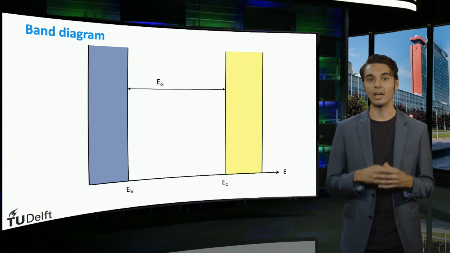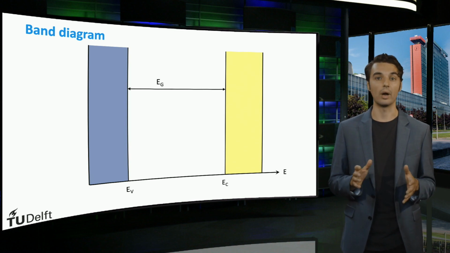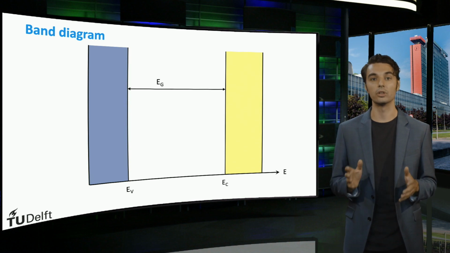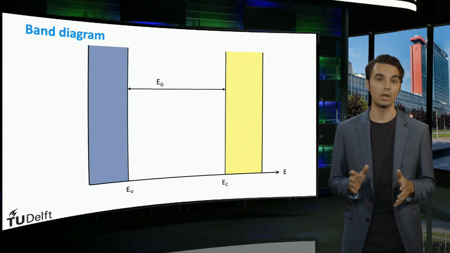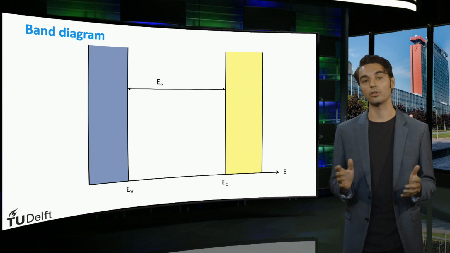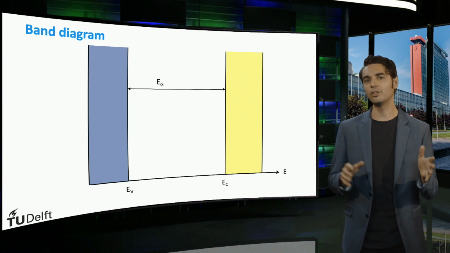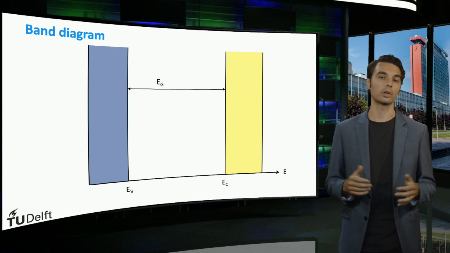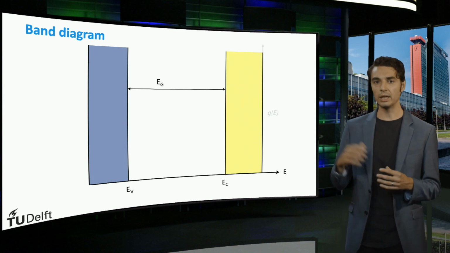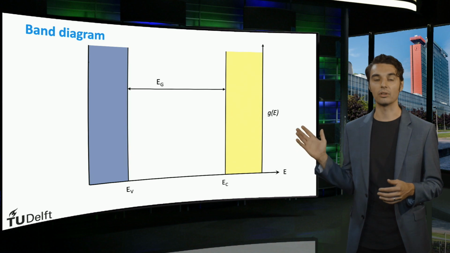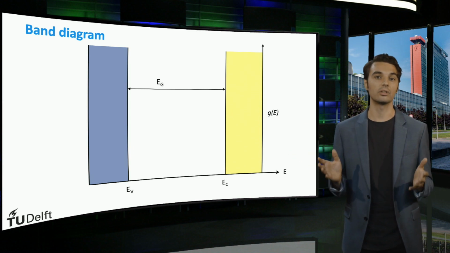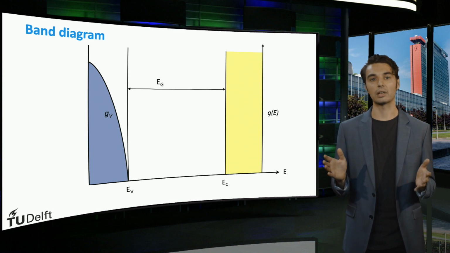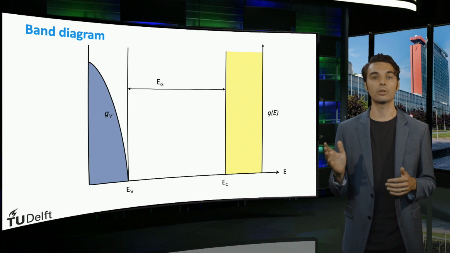The density of energy states, or DOS, which we denote as G, is an important parameter that tells us the number of allowed energy states per unit volume as a function of energy. So it basically gives the density of a certain energy level or state in a semiconductor material. We introduce an axis for the density of states on the right hand side, while the x-axis now represents the energy level. The density of valence electrons in crystalline silicon is indicated by this curve.